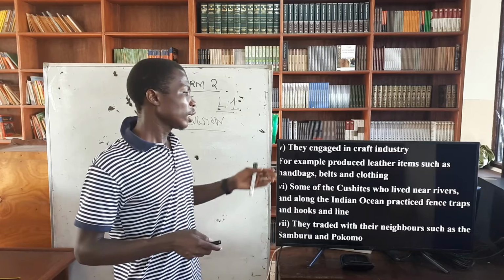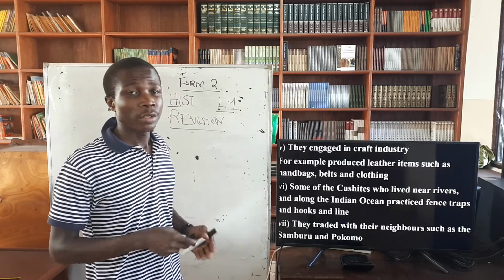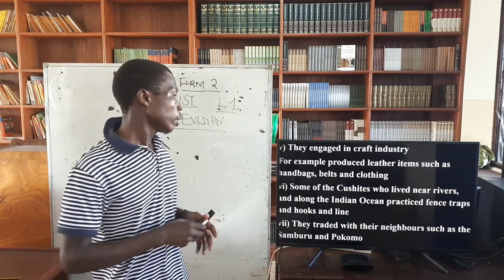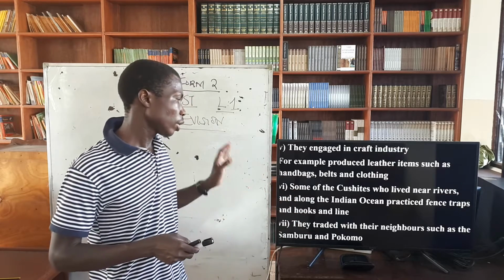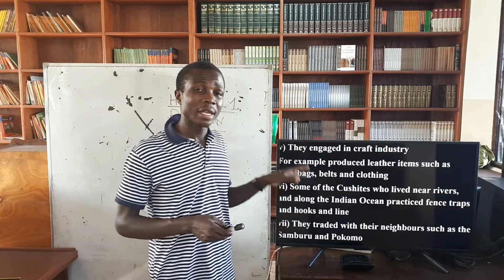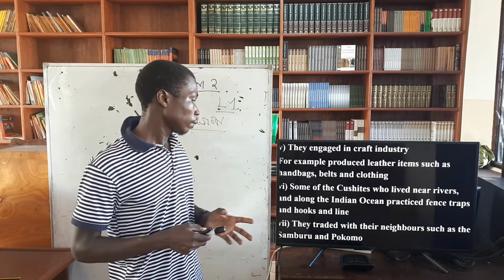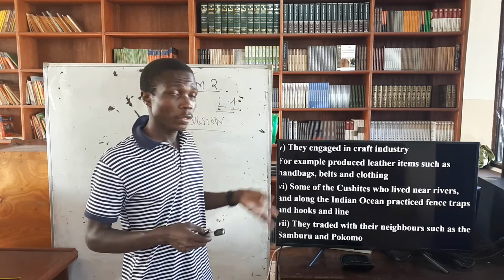Then after that, some of the Kushites who lived near the rivers, of course, like River Tana. We have those Kushites living along River Tana, such as the Oromo, and along the Indian Ocean, who also practiced fishing using rafts and also hook and line. This is just fishing. They were fishing. You have seen an example of such within the coast, that's the Oromo.